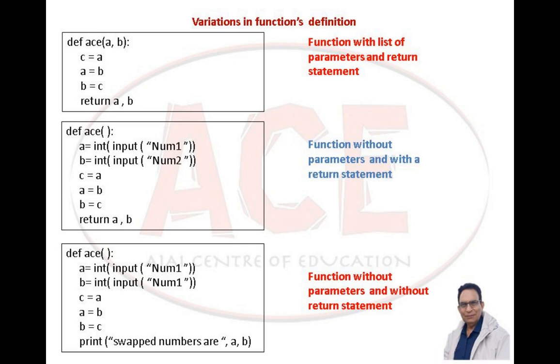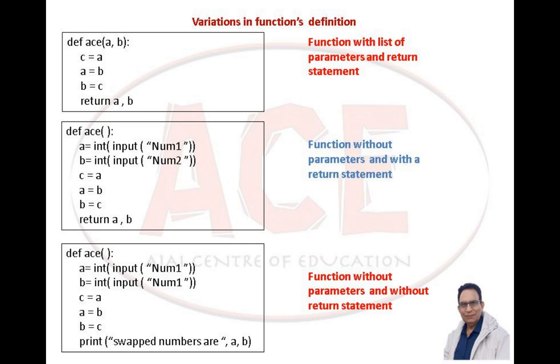Here I am taking c, another variable. So c = a. I am accepting the value of a in c, and whatsoever is the value of b, that is assigned to a. So the value of b will be the value of a, and then b is going to hold the value of c, which is originally holding the value of a. So finally you will find there will be swapped values of a and b.